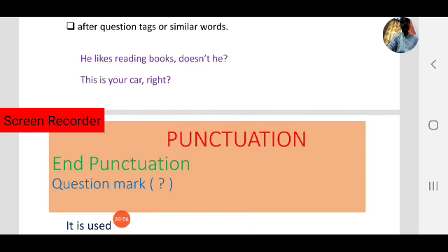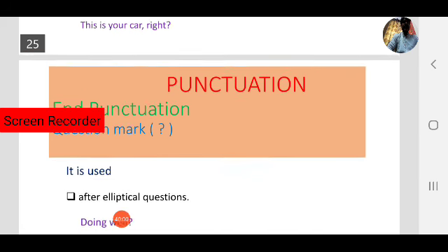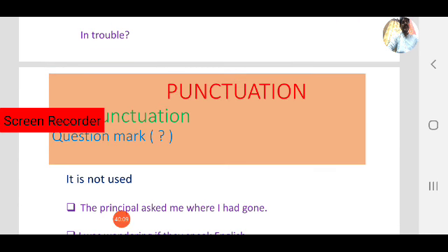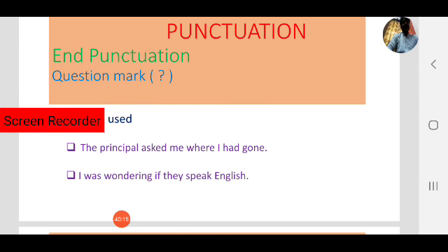He likes reading books, doesn't he? Here, doesn't he is a question tag, and there we use a question mark. Next, another case: after elliptical questions we use question marks. This is another case. And coming to where question marks are not used, in cases like indirect questions we don't use question marks. This is one case, keep it in mind. Indirect questions don't take question marks.